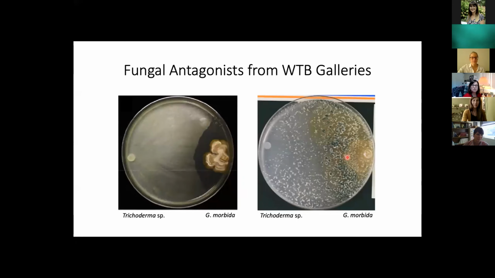And what I would like to point out is that in the native range states, so Indiana and Tennessee, we're seeing higher levels of richness for both fungi and bacteria, as well as higher levels of diversity for both fungi and bacteria, than what we're seeing in the introduced range in the state of Washington. So this suggests that the native range trees have higher levels of alpha diversity than the introduced range.